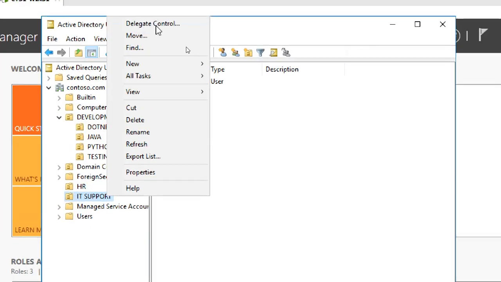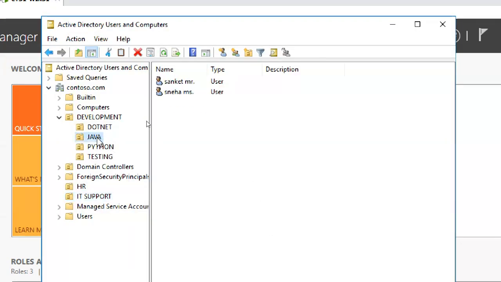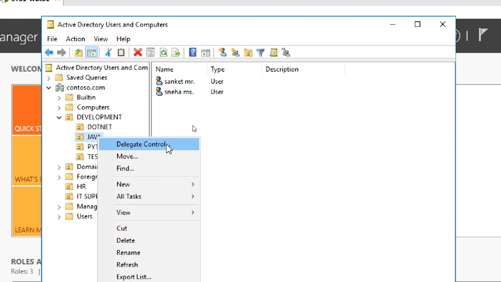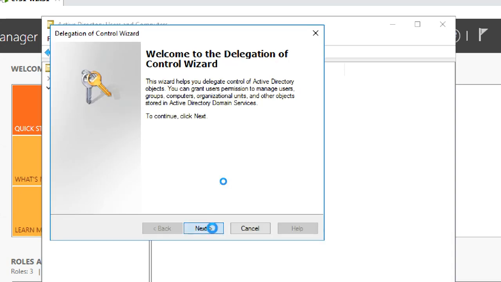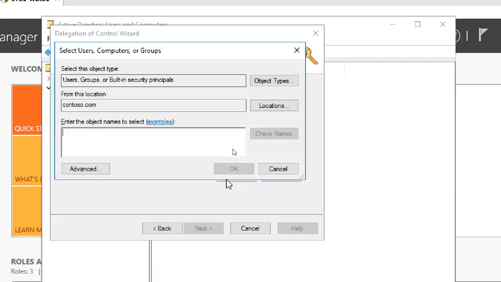Next, what if you want to see the delegation control? I right click on IT Support. See, Delegate Control. So I click on Delegate Control. I am giving Java as an example. Next. So which user do you want, a user or a group of users? I put a user only. Sneha's user account is created. I just type it and click Check Names. If you check names, then the account will automatically come here.